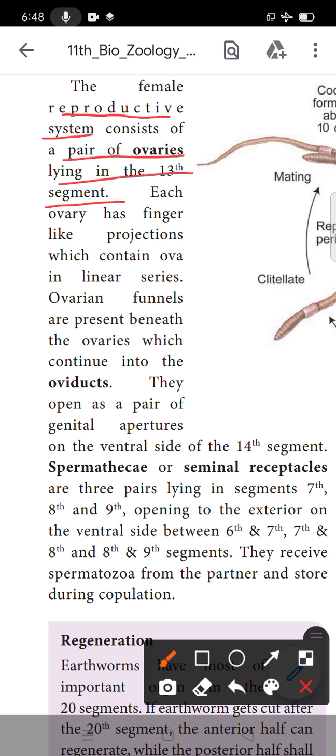Each ovary has a finger-like projection which contains the ova in a linear series. Ovarian funnels are present beneath the ovaries and continue into the oviduct. The pair of genital apertures opens on the ventral side in the 14th segment.